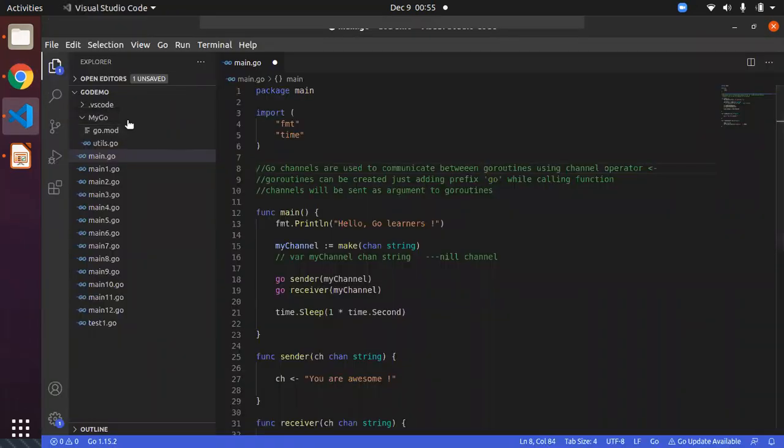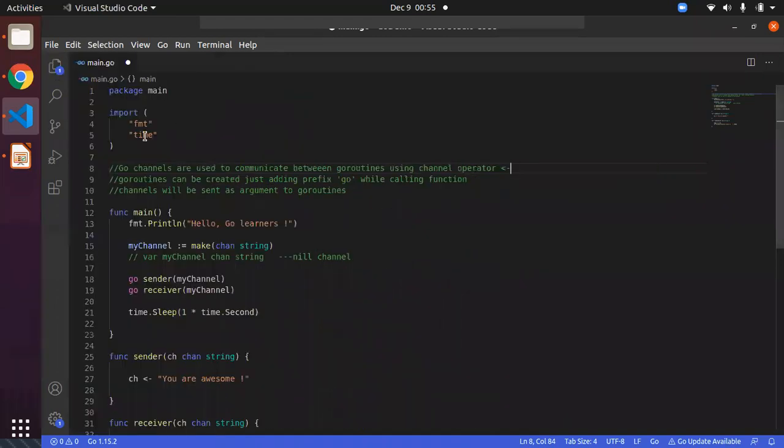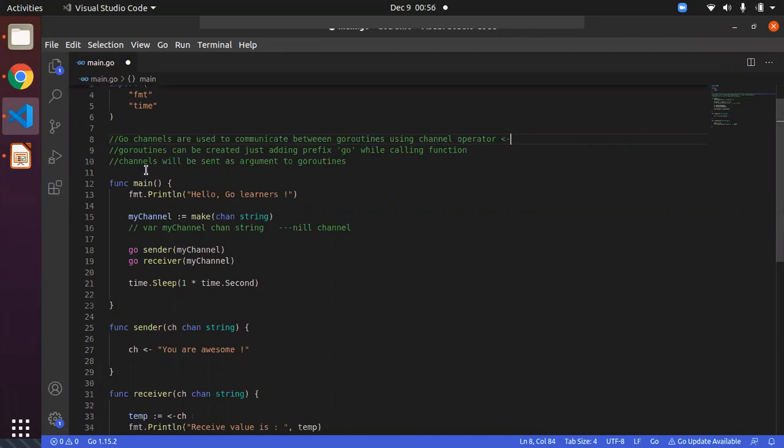As usual, we will see the package main and the normal import statements. For printing, we will have the fmt package, and for timing, we will have the time package. This is a general description about Go channels. In Go, channels are used to communicate between Go routines using the channel operator, an angle bracket and then a hyphen symbol. The angle bracket is only the left-hand angle bracket.